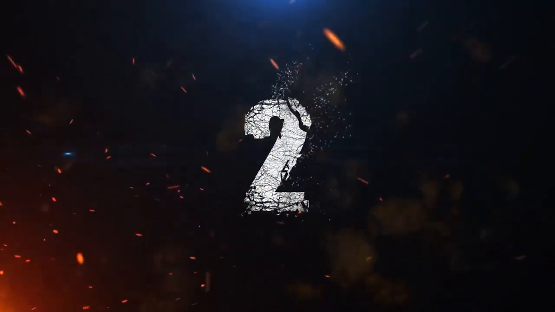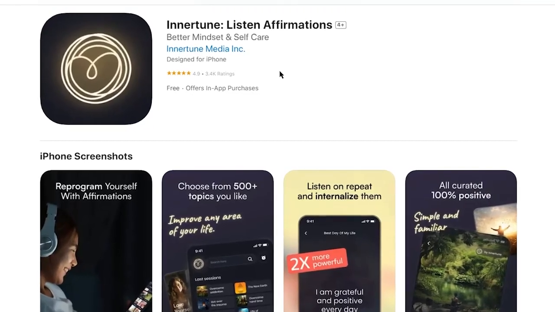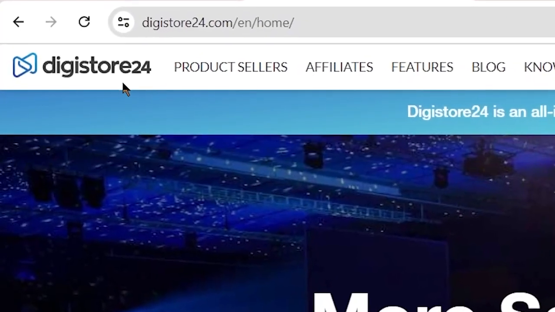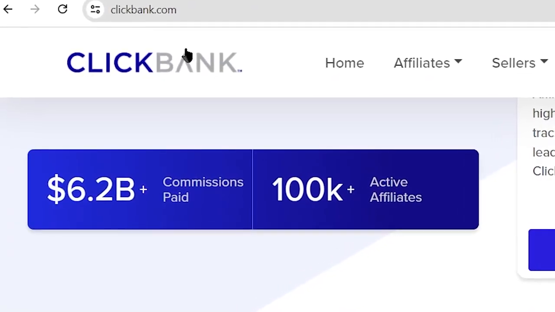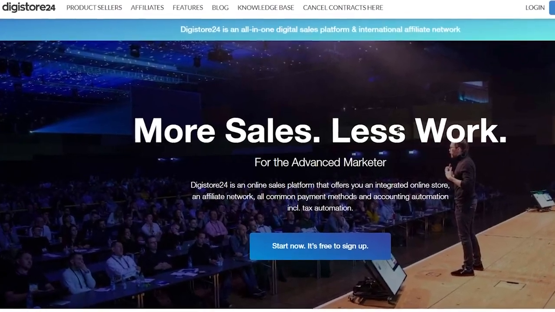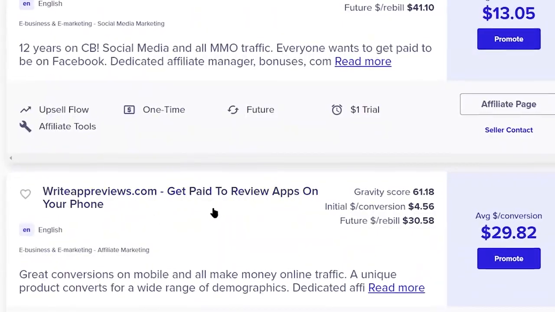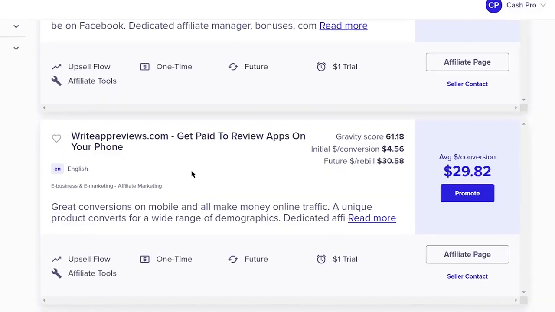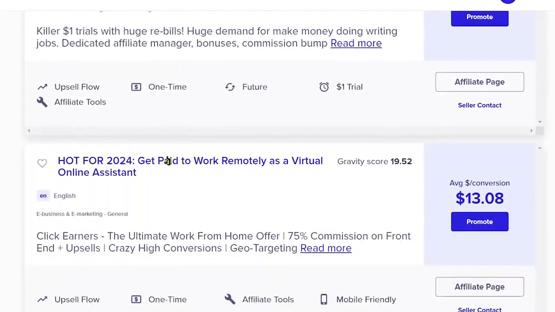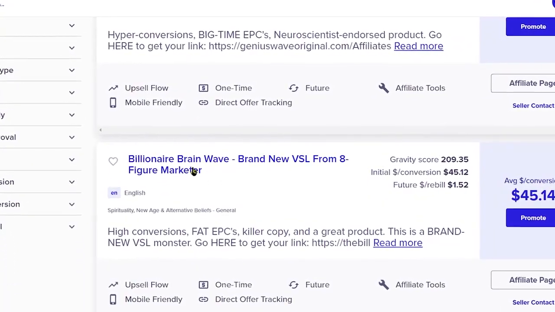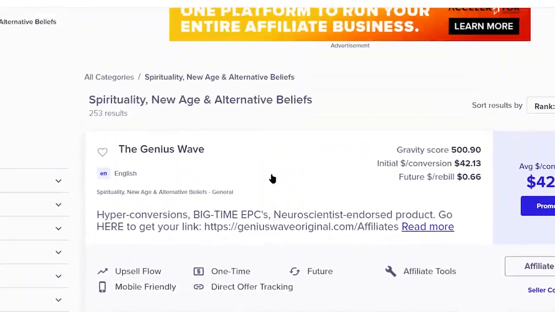Now, step number 2. If you are thinking about what app or software offer you will be promoting to your audience, you can just use digistore24.com or clickbank.com for that. Both of these are affiliate marketing platforms where you can find many different manifestation products and software to promote. I personally like ClickBank the most because here you can find many more offers in any niche as compared to Digistore24. And 2 of the best performing manifestation products are the Billionaire Brainwave and the Genius Wave.